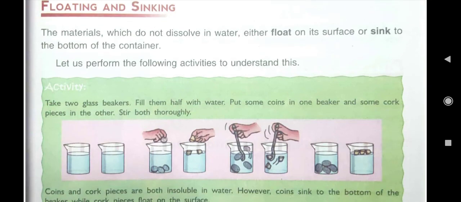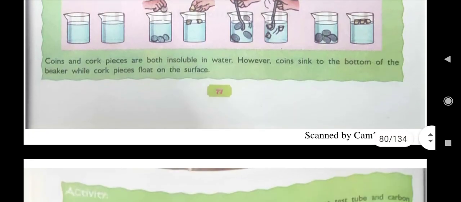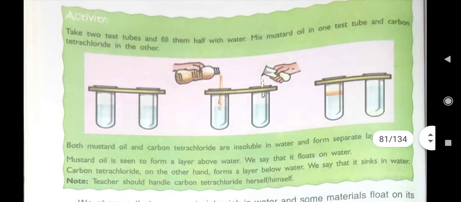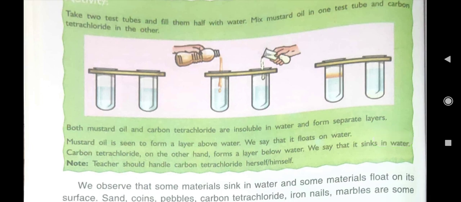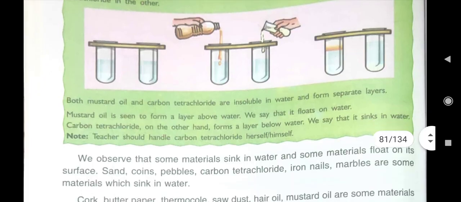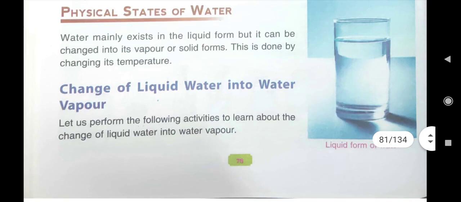Floating means which is above the water level, and sink means which sits down below the water. Then this activity also you have done about mustard oil and carbon tetrachloride. Mustard oil forms a layer above water, so we can say that it floats on water, whereas carbon tetrachloride on the other hand forms a layer below water. So what we can say? We say that it sinks in water. Understood?